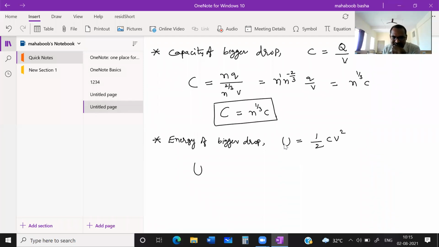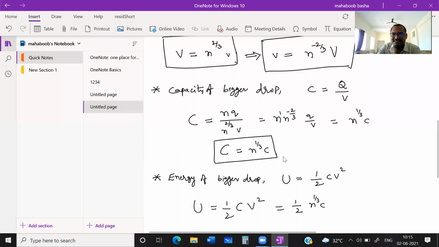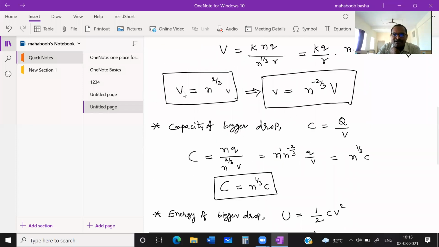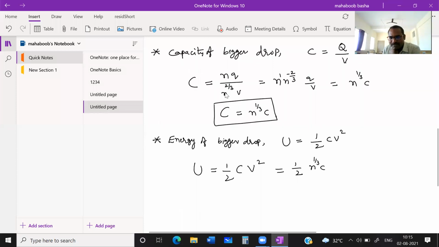So this can be written as U is equal to half capacity of bigger drop, voltage of bigger drop square. Half of capacity of bigger drop can be written as n power 1 by 3 times of capacity of small drop. And potential of bigger drop, see here I have written, is equal to n power 2 by 3 times of potential of smaller drop, whole square.